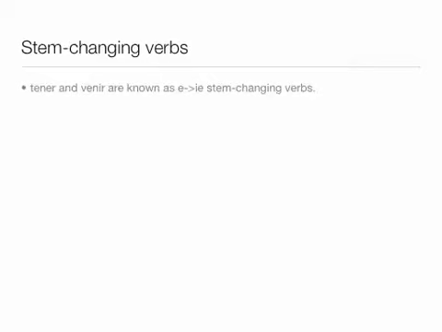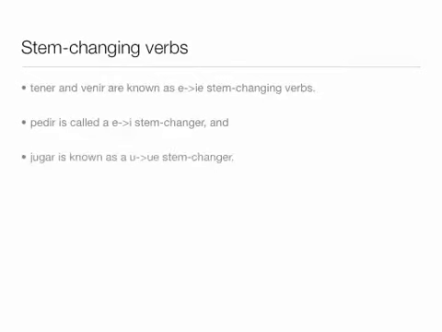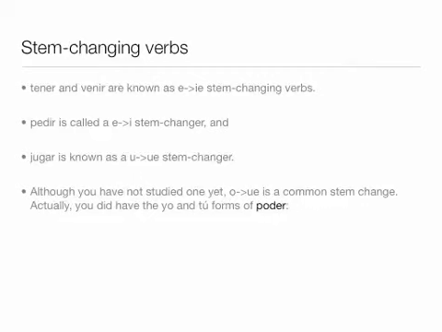Tener and venir change their E to IE. Pedir changes its E to an I. And jugar changes U to UE. And there is a fourth type. You haven't studied them yet. It's a lesson coming up. Verbs like poder change their O to UE. Yo puedo, tú puedes.